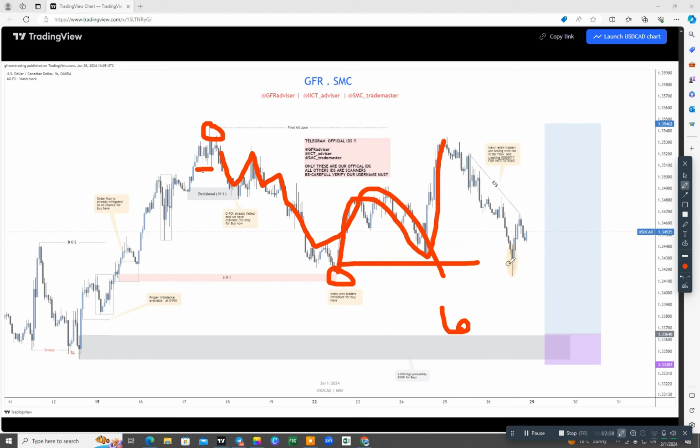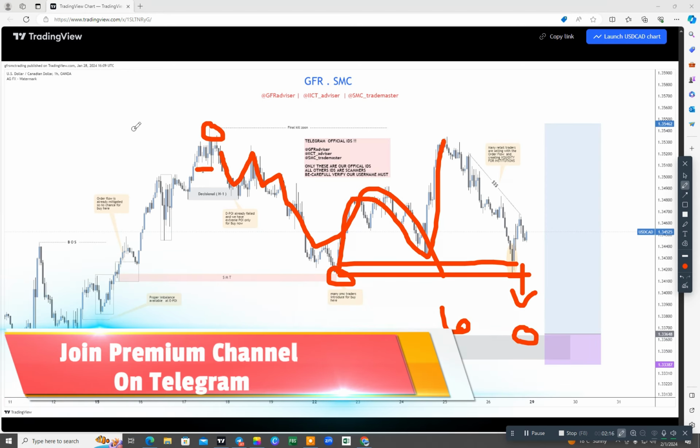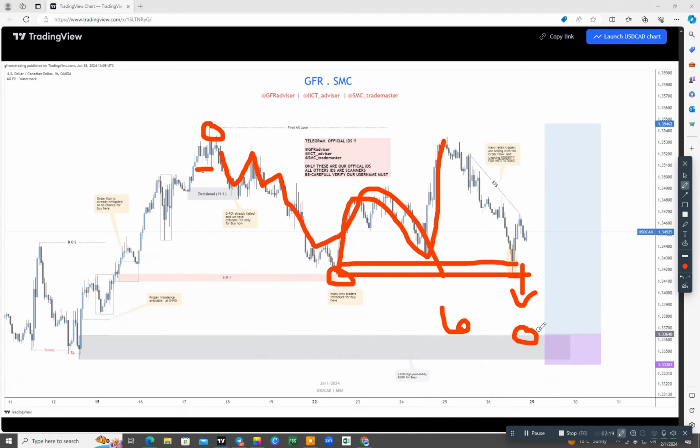Now we are looking for the market to break that low and hunt the SL of all buyers here. Then it will test this extreme zone for the H1 time frame. Then we will look for entry in M5. It was the scenario from last Sunday that we shared in our channel and in our public channel as well.